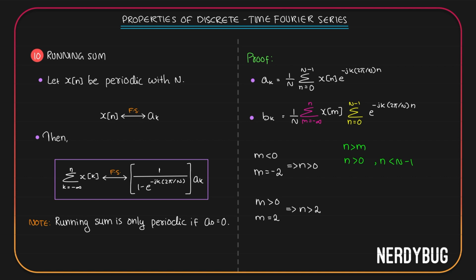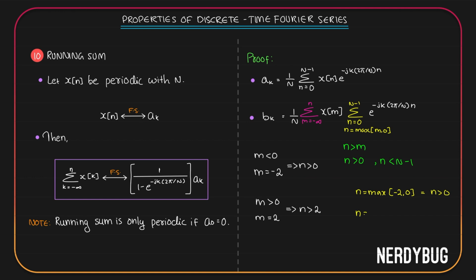So to include this concept in our equation, instead of n equal to 0, we will write n is equal to maximum of m or 0. So if m is less than 0, that is this case, we will take n greater than 0. If 0 is less than m, that is this case, we will take n greater than m. For example, in the first case, we had to take n is equal to maximum of minus 2, 0. So we took maximum was 0, we took n greater than 0.